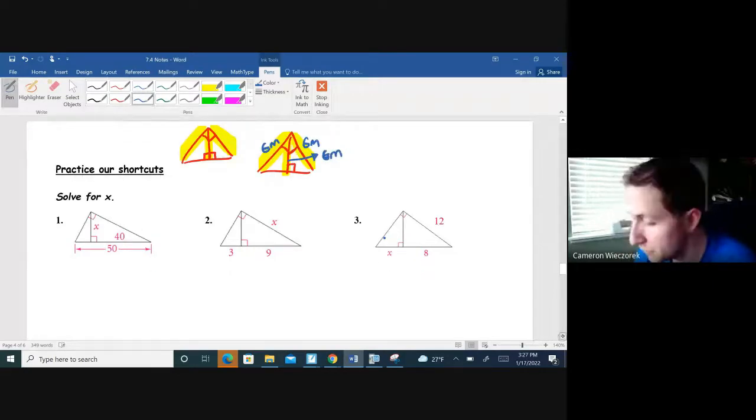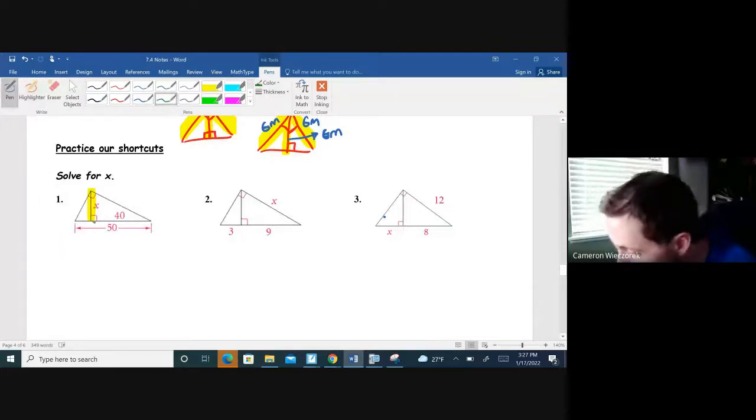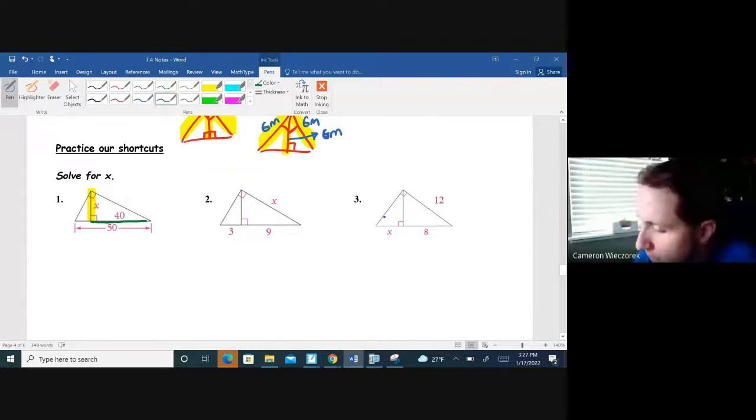If I look at the first example, what I notice is that my altitude is what's missing. The entire hypotenuse is 50, and the little shadow underneath the right leg is 40. If we think about our mountain man analogy, let's say the mountain man is sitting at the base of the chairlift. This was the peak of the mountain up here. He could either walk 40 units to the right back to the ski lodge, or, since the entire hypotenuse is 50, this leftover piece is 10. So he could walk 10 units to the left, and then he would be at the first aid station.